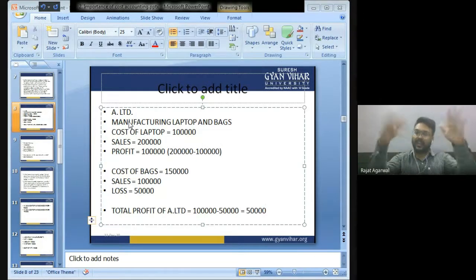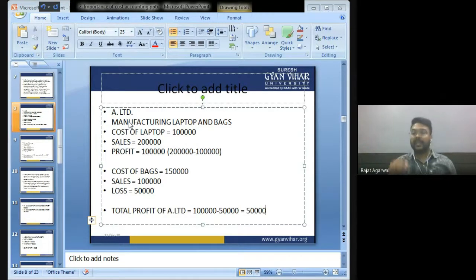Good. Let us continue. But bachcho, through costing, we have bifurcated the profit and loss of laptop and the profit and loss of bags. We get to know that our laptop department is having a profit of 1 lakh and our bag department is having a loss of 50,000. Because of this bag department, our profit is reduced by 50,000 and remains only 50,000.